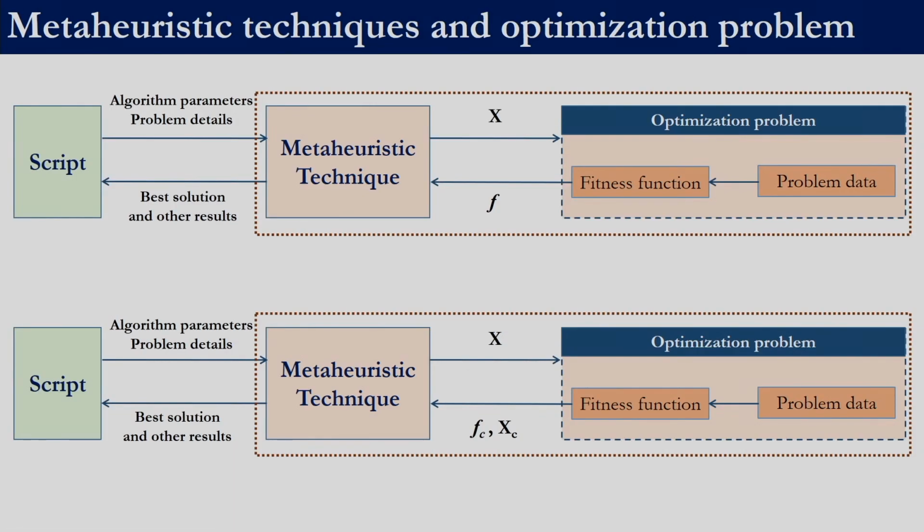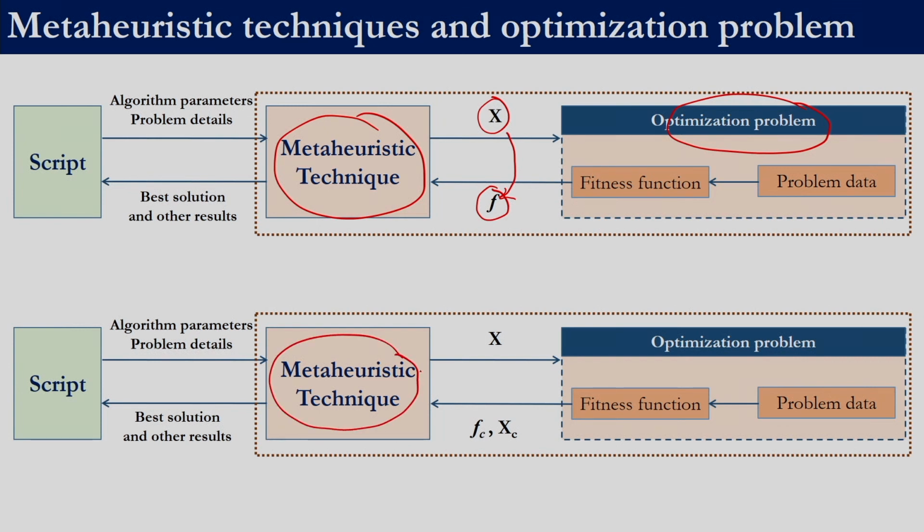If you recollect, whatever we have been discussing so far, this was the communication between the meta-heuristic technique and the optimization problem. The meta-heuristic technique will pass the solution X to the optimization problem, and the optimization problem in turn will provide the fitness function of this X. If this X is an infeasible solution and we are solving a minimization problem, this F would be a very high value.